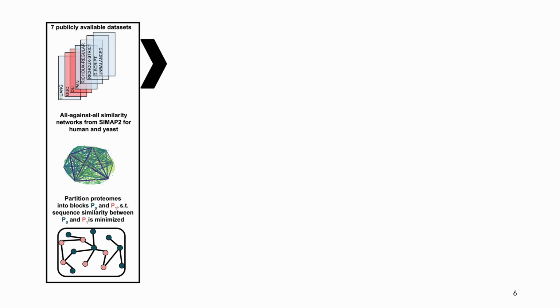We tested our hypotheses on 7 of the commonly used publicly available datasets. 2 of them are yeast datasets and the rest are human. Because we wanted to investigate the influence of sequence similarities, we downloaded all-against-all similarity networks from CMAP2 for human and yeast. And we used those to partition the proteins for human and yeast into 2 blocks, such that sequence similarity between the blocks is minimized.